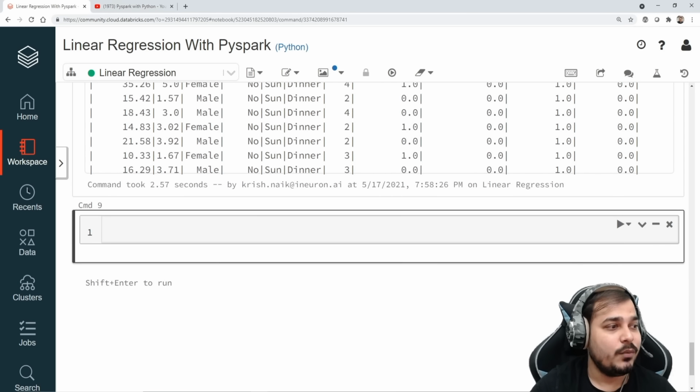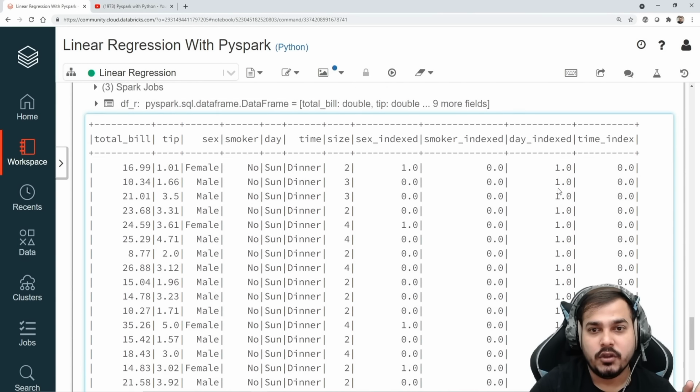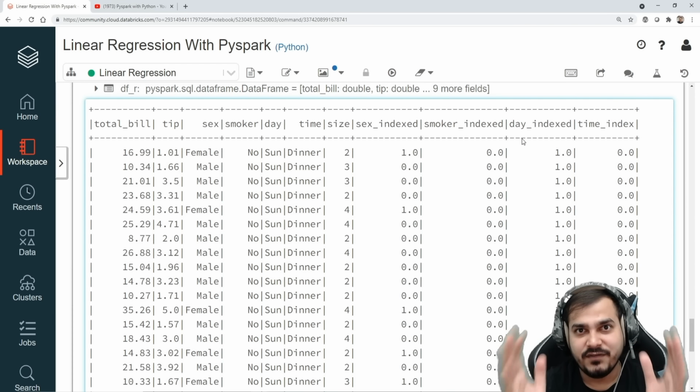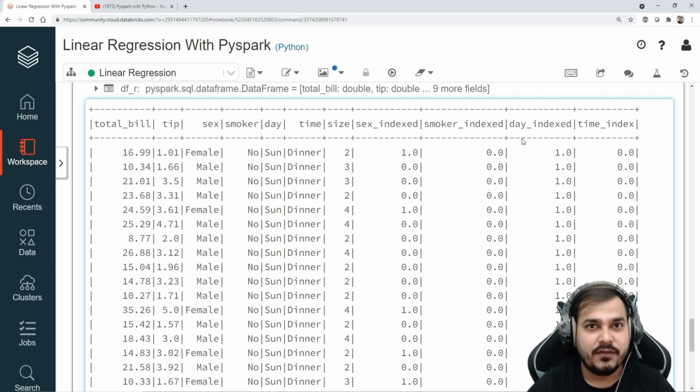Now let's proceed. What is the next step that we basically do, that we are going to discuss. Now the steps are pretty easy because we have already created this specific data set. Now what we have to do is use something called a vector assembler. Always remember, guys, in PySpark, whenever we have all these features, we need to group all the independent features together and the dependent feature separately.